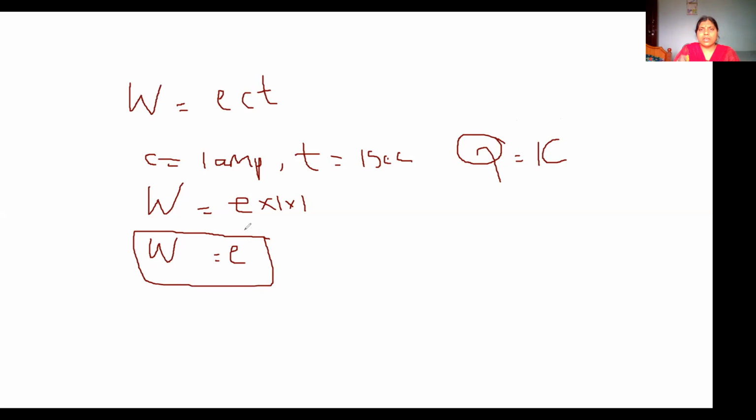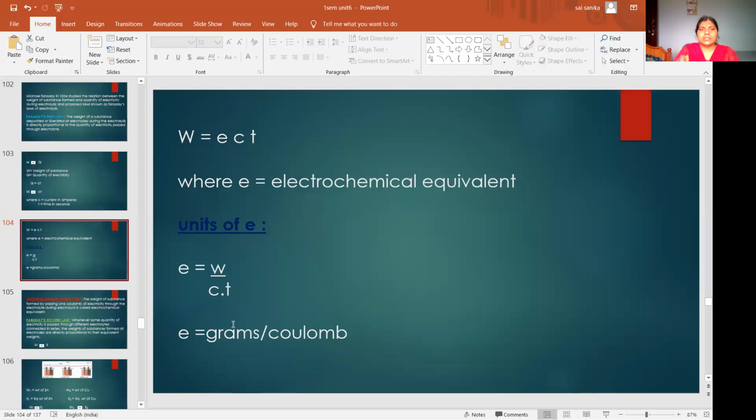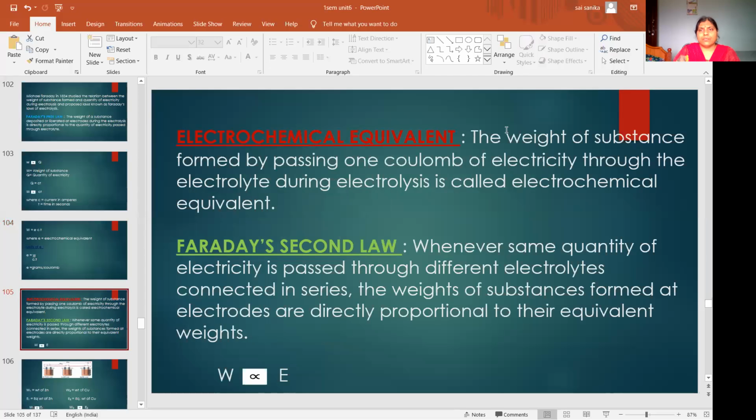How will you define electrochemical equivalent? Here we'll see the definition. The weight of substance formed by passing 1 coulomb of electricity through the electrolyte during electrolysis is called electrochemical equivalent.